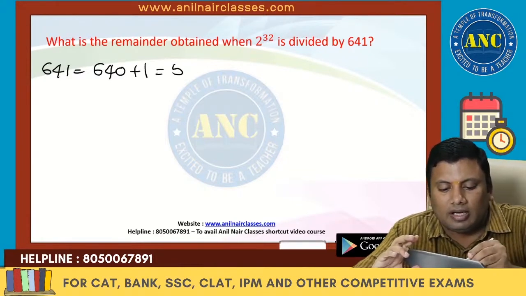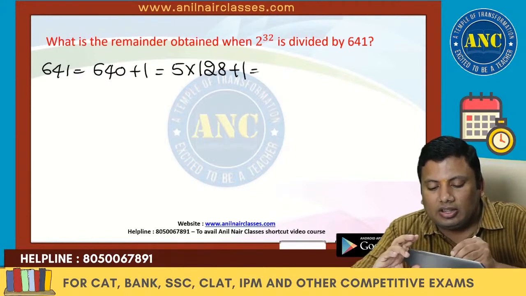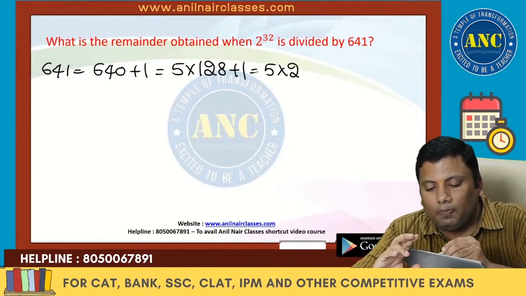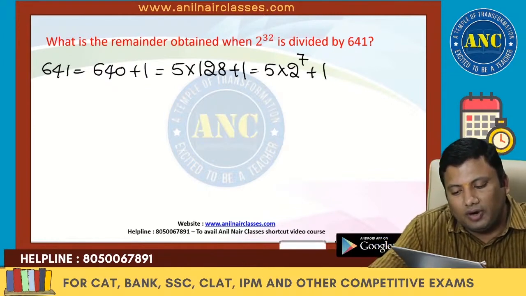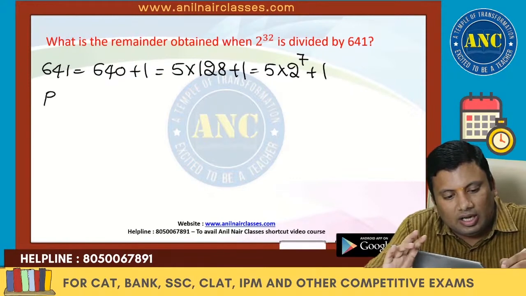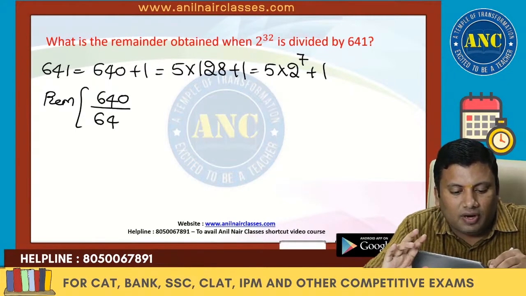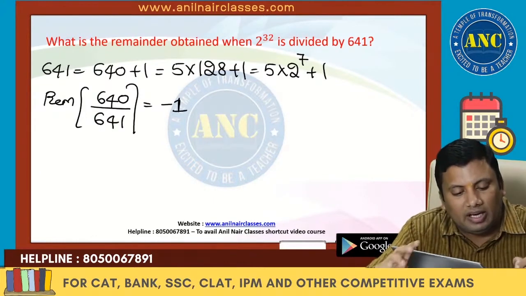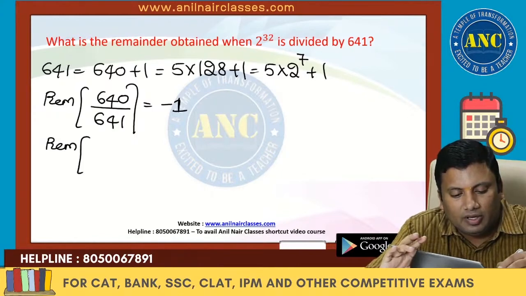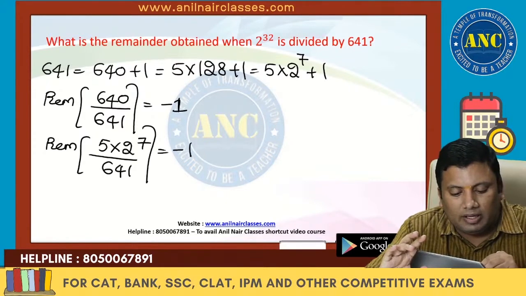641 is nothing but 5 into 128 plus 1. That is 5 into 2 power 7 plus 1. 128 into 5 is 640, plus 1. Now see here, the remainder when 640 is divided by 641: 641 ones are 641, so it is minus 1. So 5 into 2 power 7 divided by 641 is nothing but minus 1.